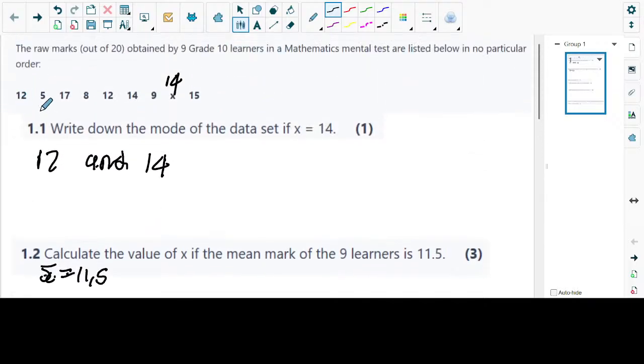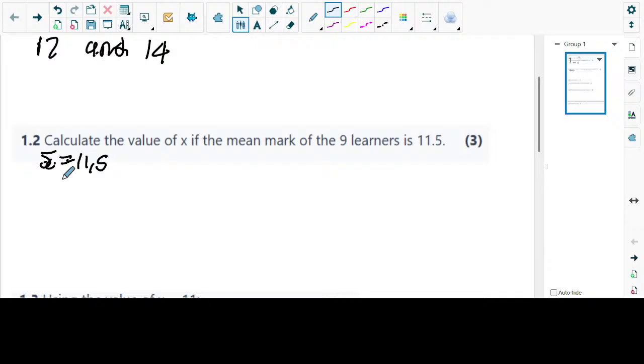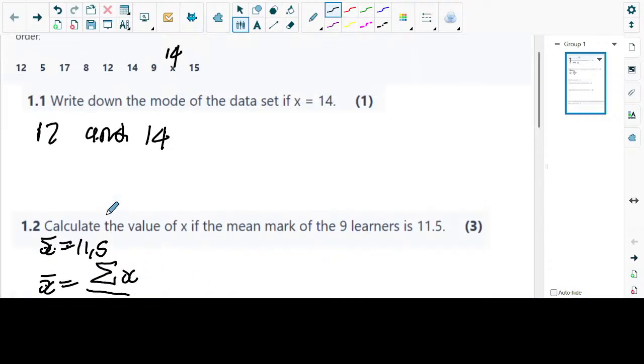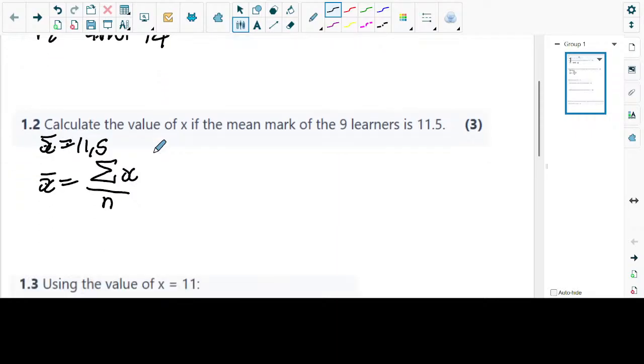You have to add all these values. The formula to calculate the mean, x bar, is equivalent to the sum. This thing here shouldn't scare you if you're in grade 10. It's called sigma. It's the sum of all the x values divided by n, which is the total number of values in the set of data. So how many values do you have? We have 1, 2, 3, 4, 5, 6, 7, 8, 9. You have 9 values in the set of data.